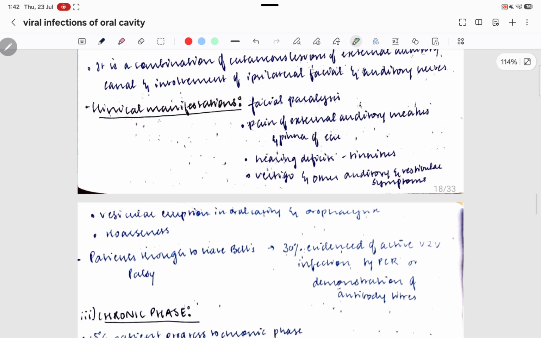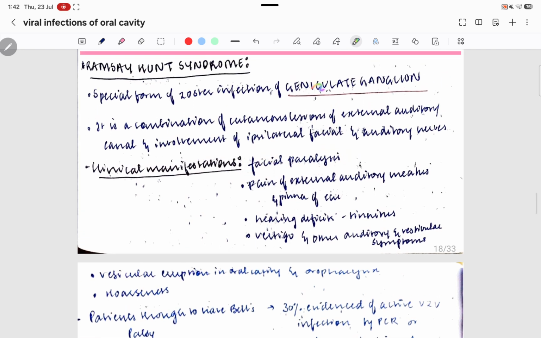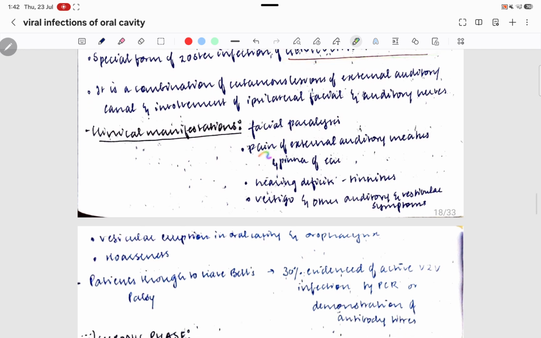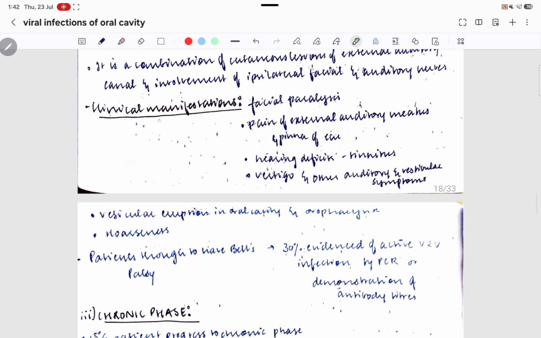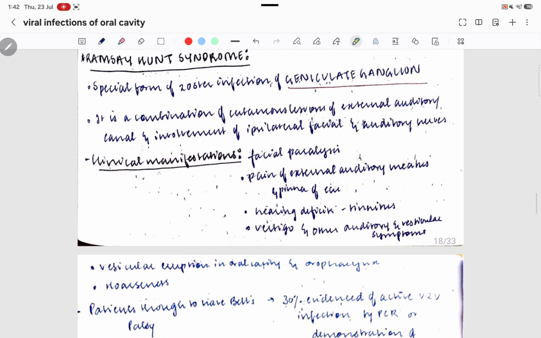Now coming to its clinical manifestations. What are its clinical manifestations? First is facial paralysis, which occurs as a result of the disturbance in this geniculate ganglion. Then pain of the external auditory meatus and pinna of the ear. So the pinna of the ear pains, and the external auditory meatus, so there is pain in that region.